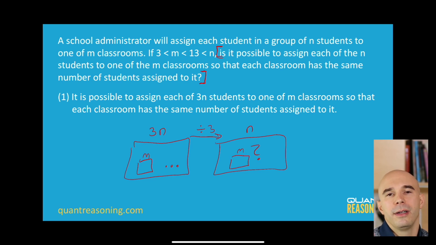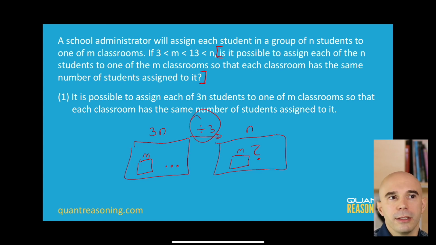They go, well, I want to know about n, and I know about 3n, and so they're going from n to 3n, and they're saying, well, I would multiply by 3 to get 3n. But that's the wrong way to think about it, because we don't know anything about n. We know about 3n. We know about the divisibility of 3n. We want to know about the divisibility of n, so it's important to go in that direction. And that's why I have this divided by 3 symbol to illustrate how we go from what we know to what we want to know.